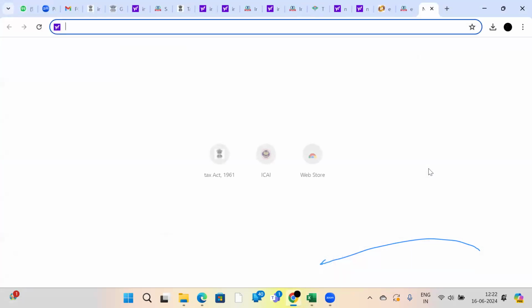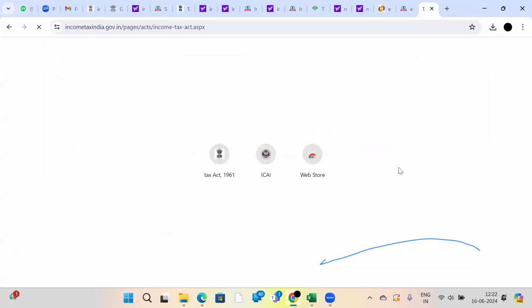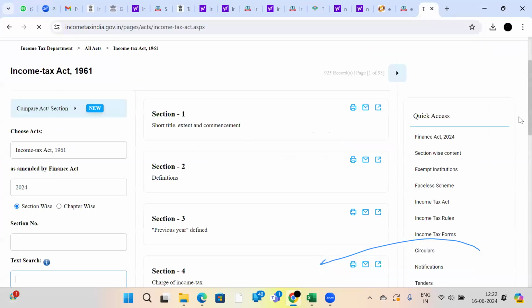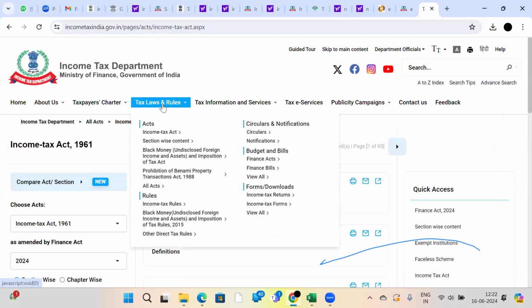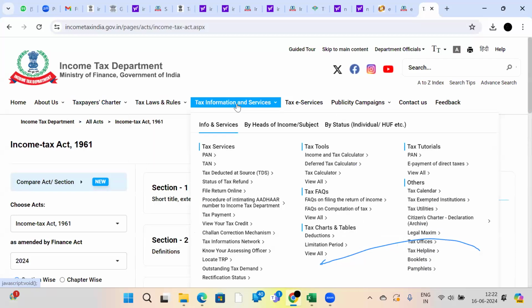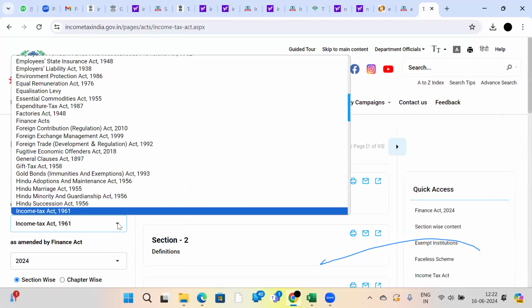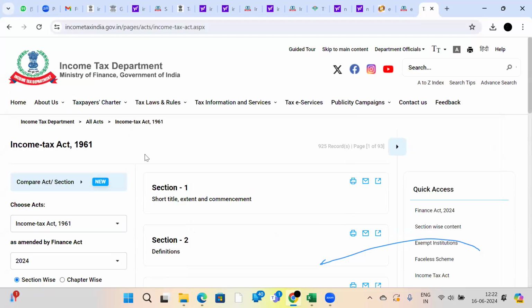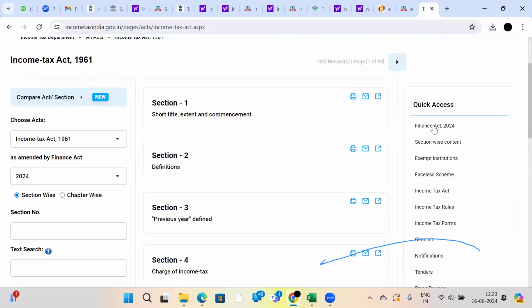Clearly, it is there. Here, incometaxindia.gov.in. Go here. Select this Tax Laws and Rules. Go here, Finance Act 2024, or somewhere you will get here. See here, Finance Act 2024. Recently, the budget, no? Finance Act 2024. See, you will get it here.